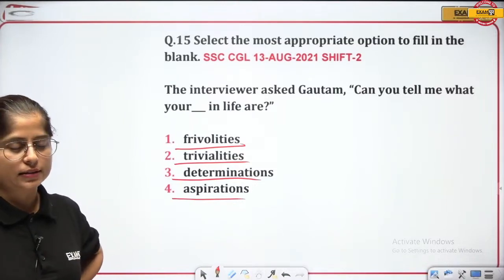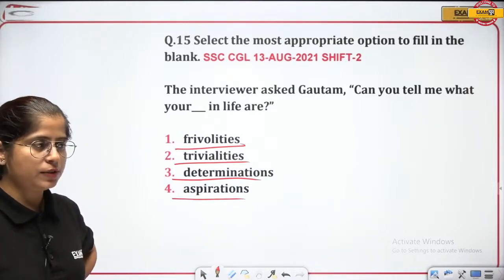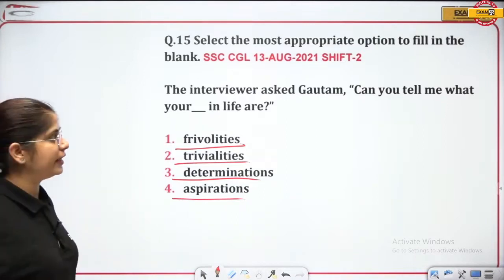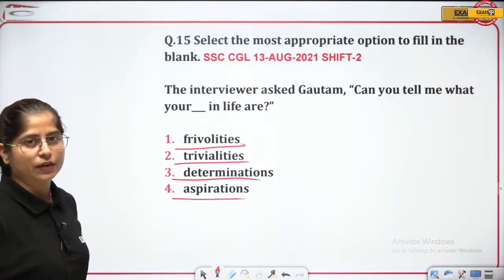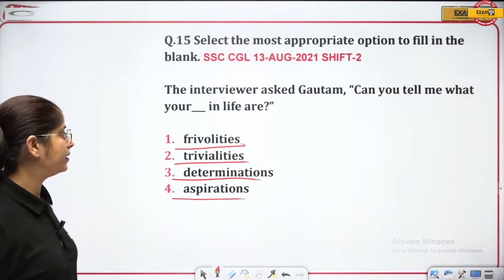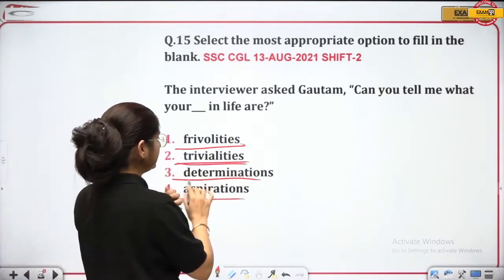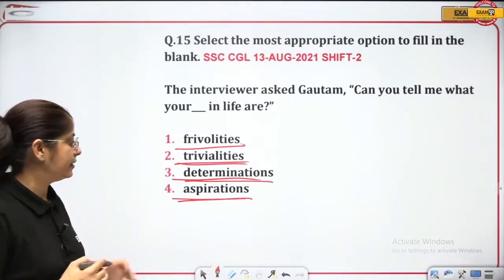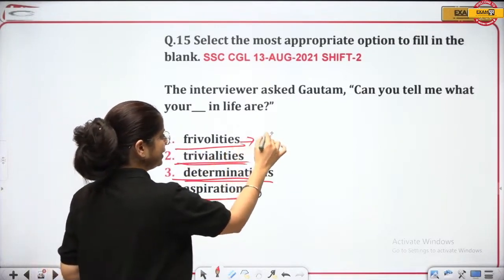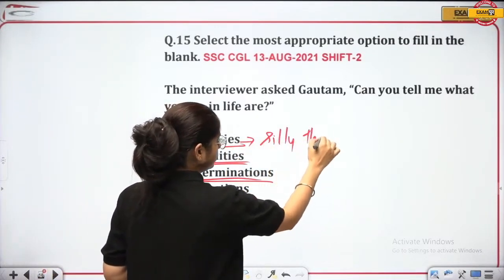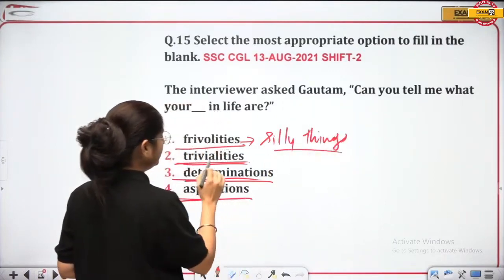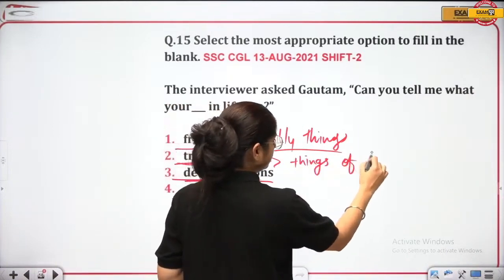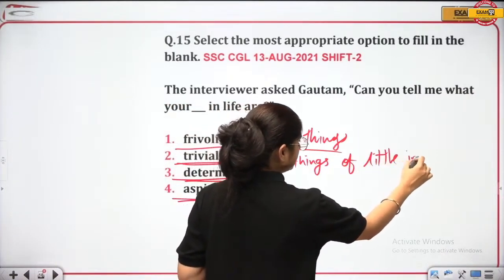Understand the context. The question is speaking of some conversation between the interviewer and the interviewee. So the interviewer asked Gautam, can you tell me what your dash in life are? Frivolities, trivialities, determinations and aspirations. See, frivolities means silly things, so certainly this is not the answer here. This will not fit. Trivialities, things of little importance.